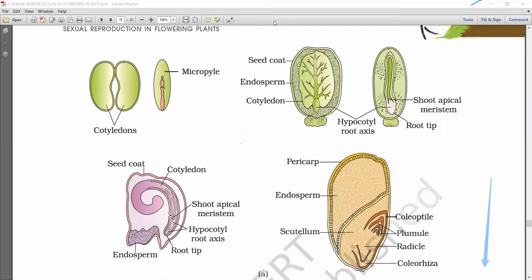Hey, why are you marking? I will remove you right now. Wait. When I am sharing the screen, why are you making marks on this? Don't do idiotic things, okay?